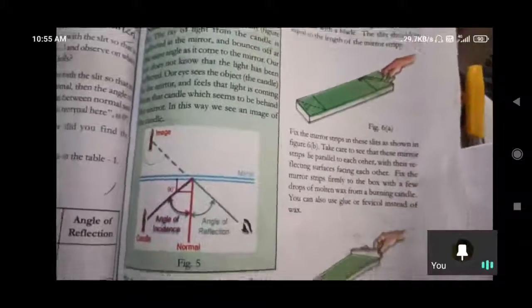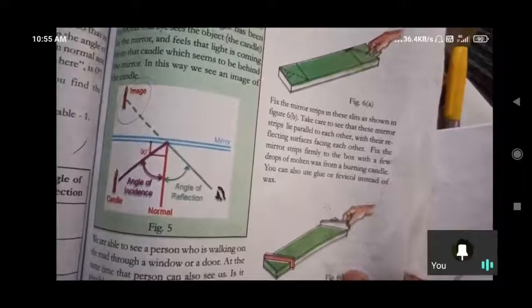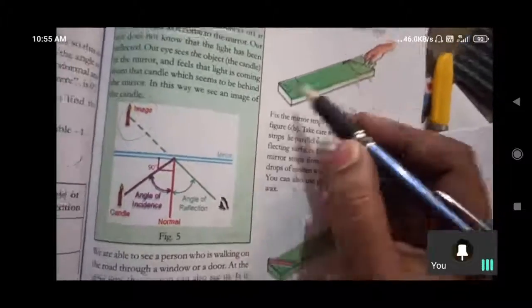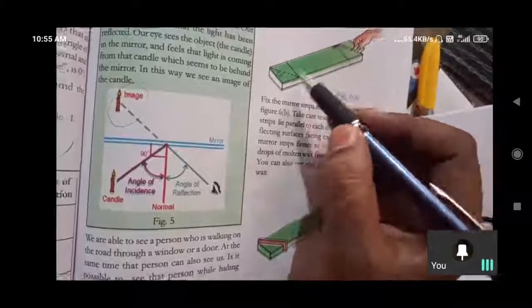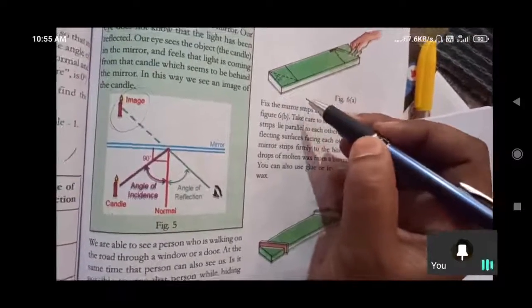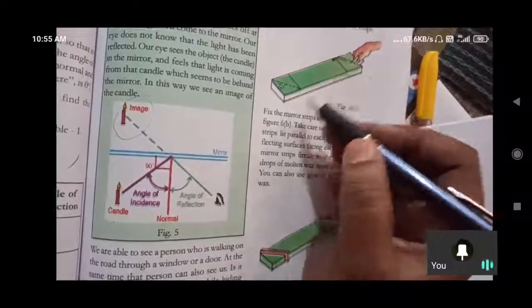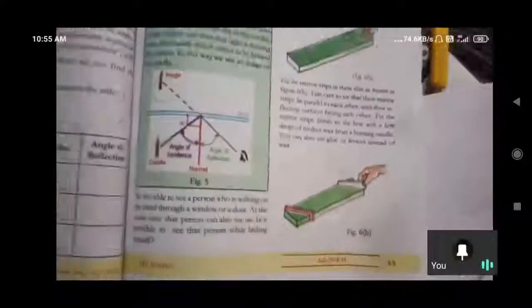So what we have done: take a rectangular agarbatti box and make two squares with the help of a pen or pencil, draw diagonals in the middle in this manner, and cut with the help of a blade and make slits. In those slits we have to fix the mirror strips.